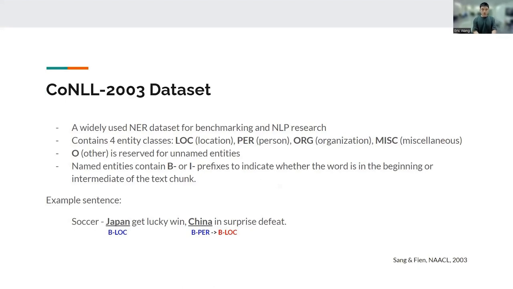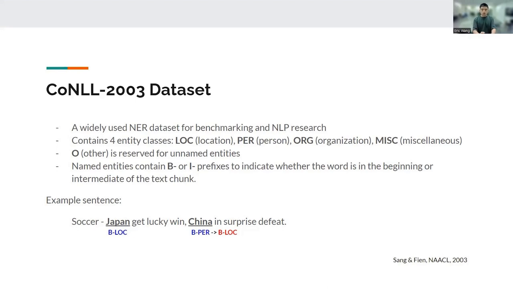Here we consider the CoNLL-2003 dataset. It's one of the most widely used named entity recognition datasets for benchmarking and for NLP research. It contains 4 named entities: location, person, organization, and miscellaneous entities. Again, O here is used to represent unnamed entities. For the named entities, which are location, person, organization, and miscellaneous, we have B and I prefixes to indicate whether the word is in the beginning or the intermediate of the text chunk.